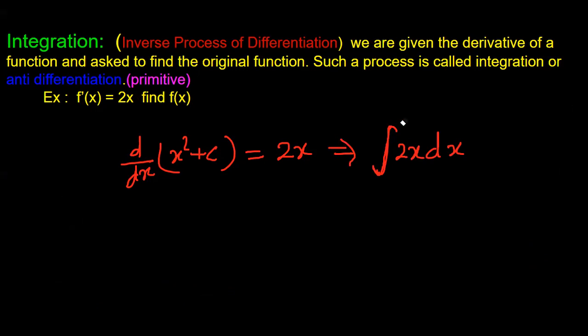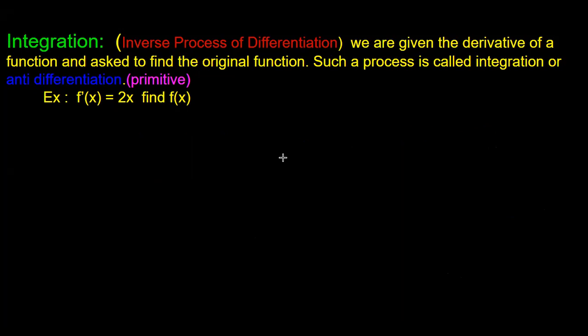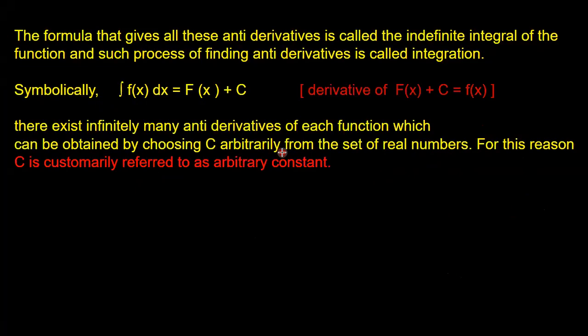We will use this symbol a little later. So what we are saying is, that means antiderivative of 2x is, let's write it here once again, antiderivative or primitive, antiderivative or primitive of 2x is equal to x squared plus c, where c belongs to R, is any real number. Okay, now that is what we are saying.